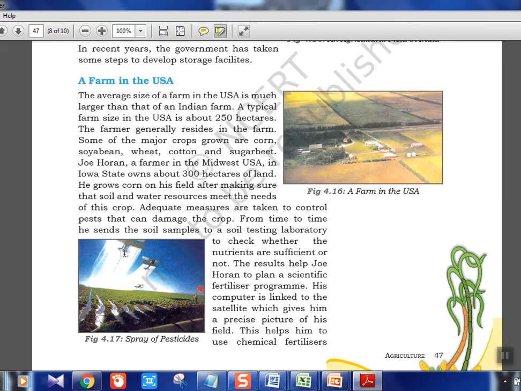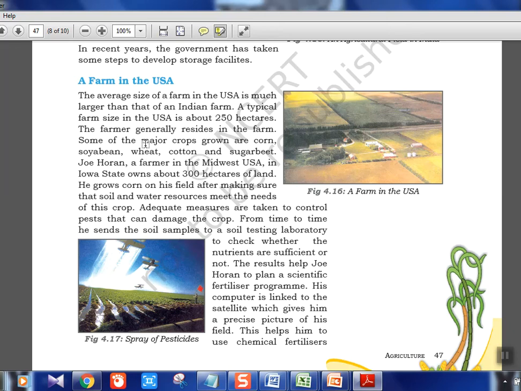In plains, they are actually dropping the pesticides or water. All these things are done in a very commercial way. It's like a large area where it's all grown for profit. It's not for any household or to feed the population. That is the basic difference between Indian agriculture and USA agriculture.